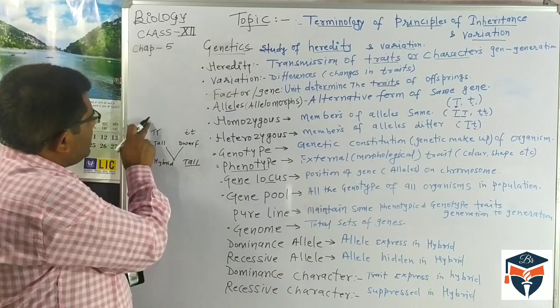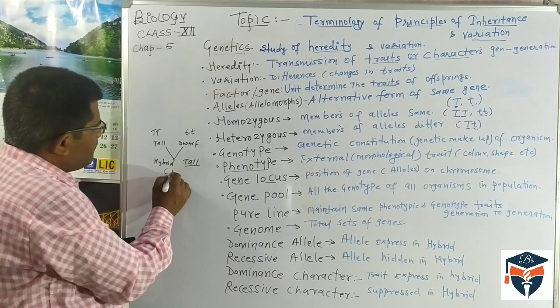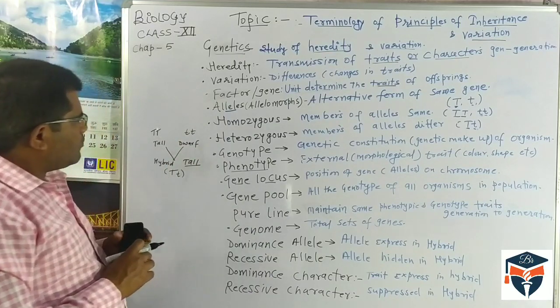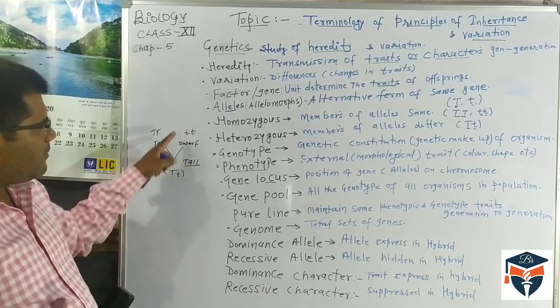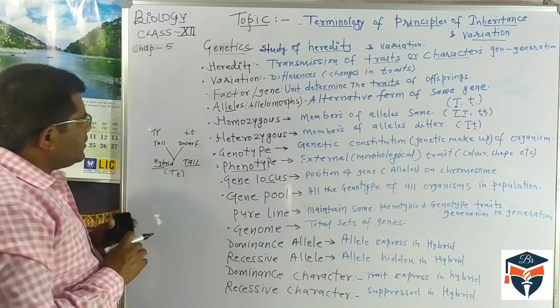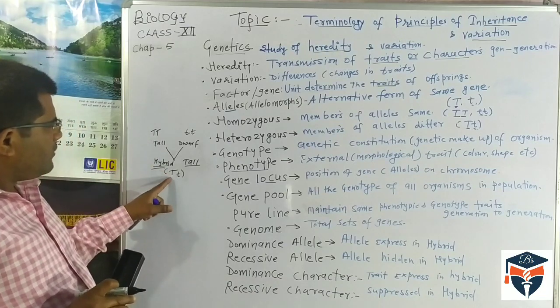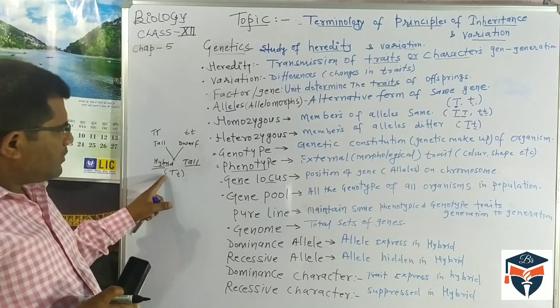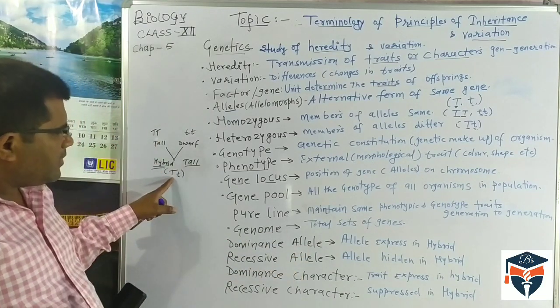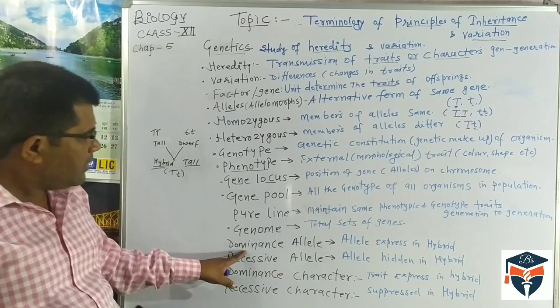So in the F1 progeny, out of 2 alleles, 1 will come, and out of 2 alleles, 1 will come. So 1 allele is capital T and 1 allele is small t. So this is the hybrid. So what happens in the hybrid? This allele, capital T, is called the dominant allele. What do you mean by dominant allele?